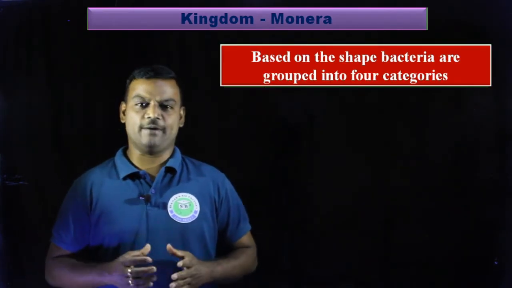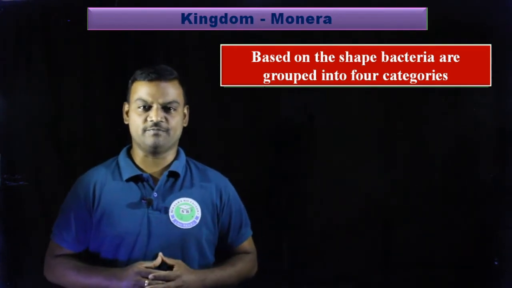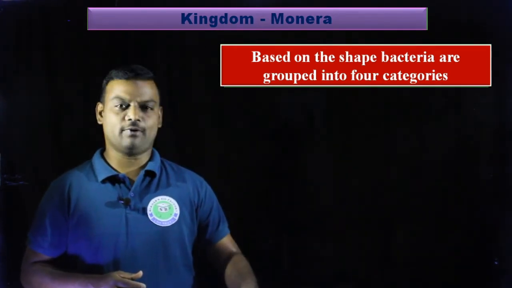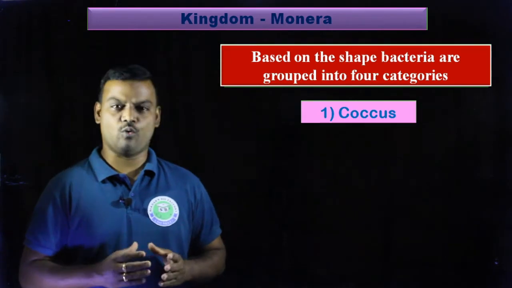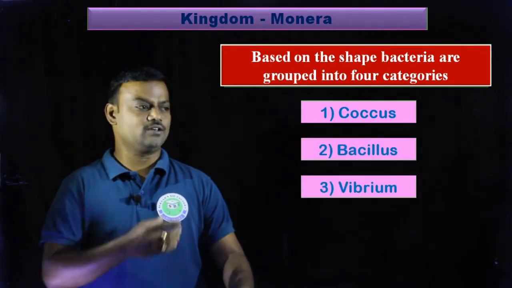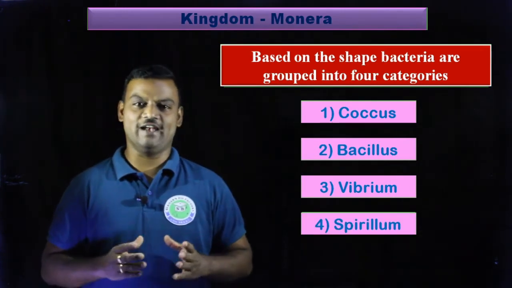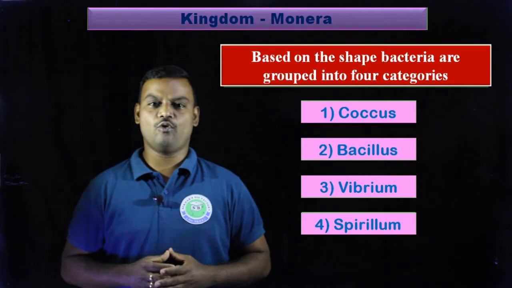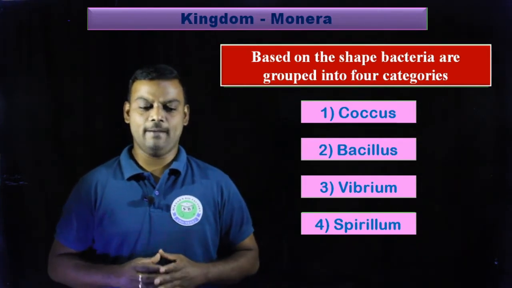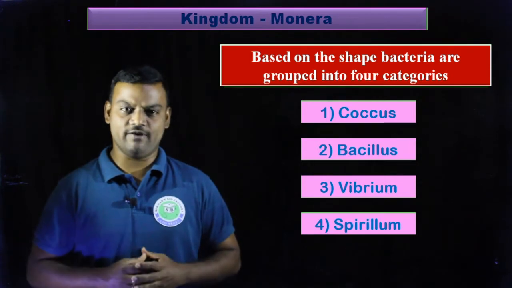So based on their shape, the bacteria are categorized into 4 groups. In this, the first type of bacteria are coccus, the second type is bacillus, the third type is vibrio, and the fourth type is spirillum. So these are the 4 categories of bacteria based on their shape. So in this, let us discuss each and every one.